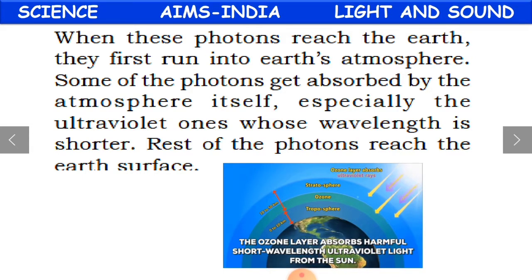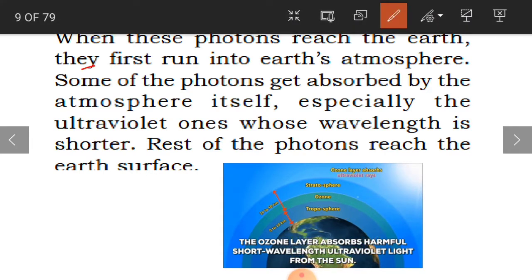And when these photons reach the earth, they first run into earth's atmosphere. Do you know, children, the earth is covered with a layer of atmosphere? We have 5 layers of atmosphere, and we have already learnt some among them. These photons reaching the earth first run into the earth's atmosphere.